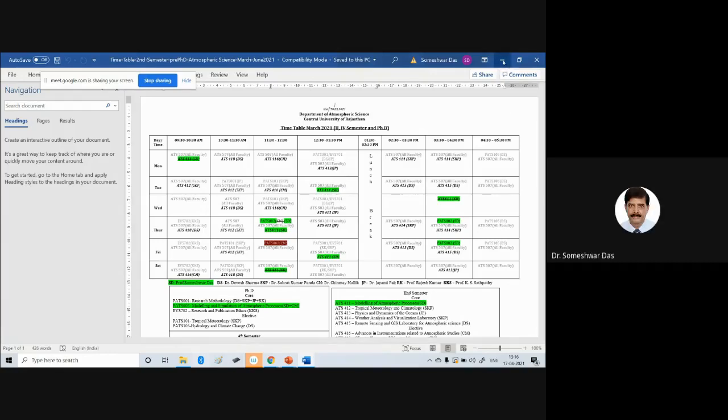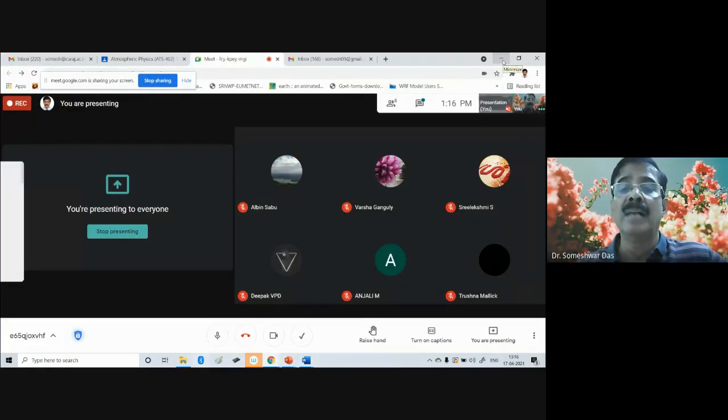And today I shall complete the simple part. That is, we are talking about the hierarchy of the models. We talked about the simple models, which are like EBM, SCM, and the remaining is RCM. So we shall finish that today.